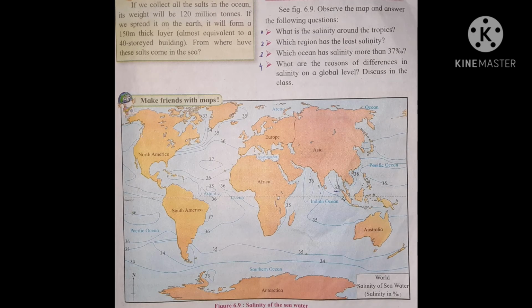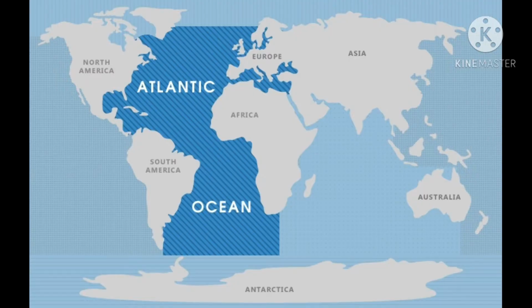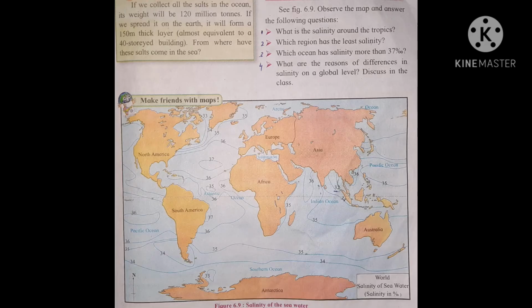Next question, which ocean has the salinity more than 37%? Atlantic Ocean has the salinity more than 37%. Next question, what are the reasons of difference in salinity on a global level? The reasons are the factors on which the salinity depends, like rate of evaporation, addition of fresh water by many rivers flowing into sea, or rainfall, or addition of meltwater. These are the factors responsible for the salinity on a global level in the ocean water.